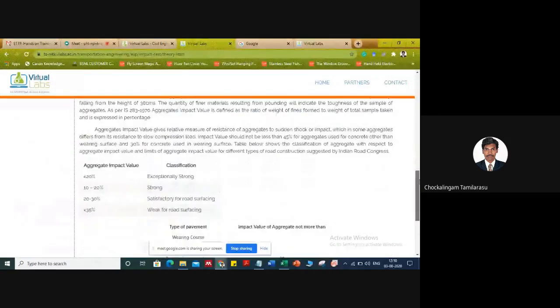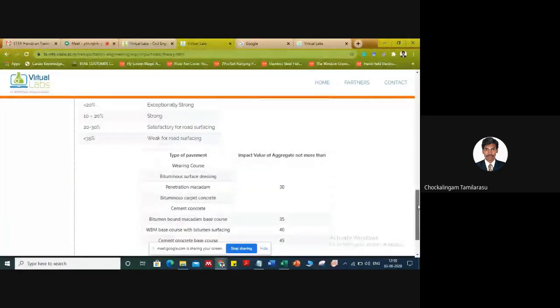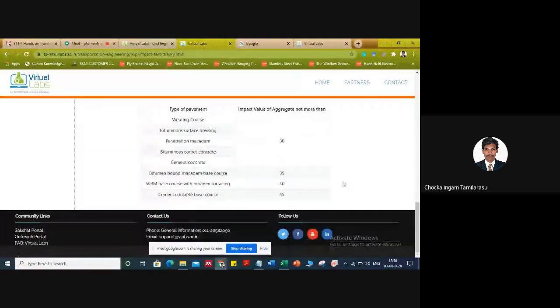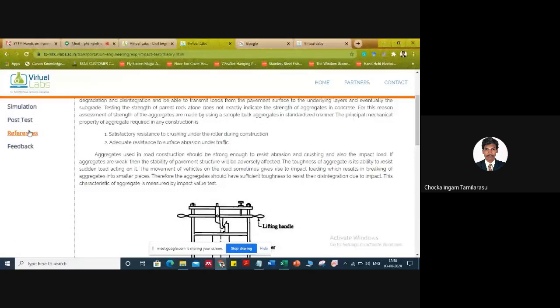Here also, this kind of numerical values they will ask in either the pre-test or post-test. Okay. So an aggregate impact value less than 10% means exceptionally strong, 10 to 20 means strong, 20 to 30 satisfactory, and up to 35 means weak for road surfacing. Likewise here also, for pavement, they are mentioning some values. Now we'll move on to the retest.